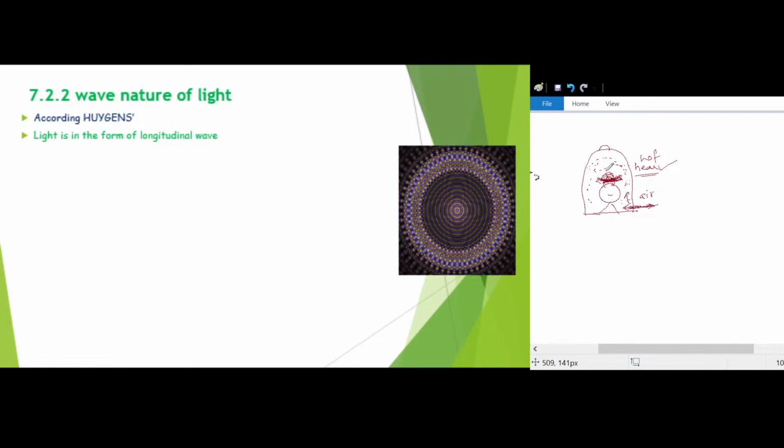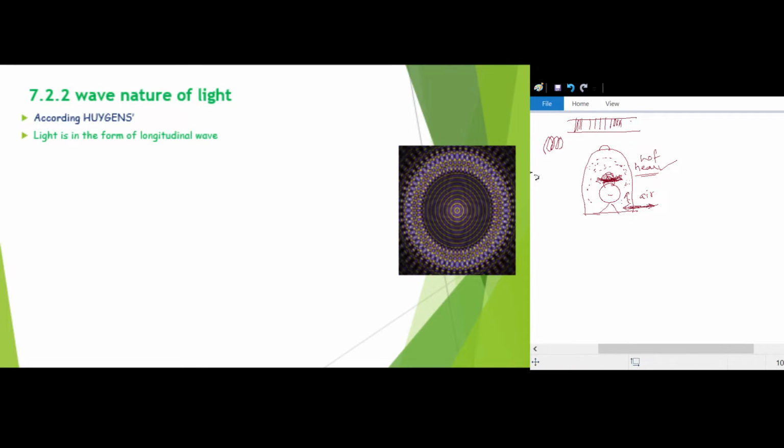So sound waves are a type of longitudinal wave, isn't it? We can show them in this way, or we can show them by compression and rarefaction. So sound waves need a medium for their propagation, and so do longitudinal waves.